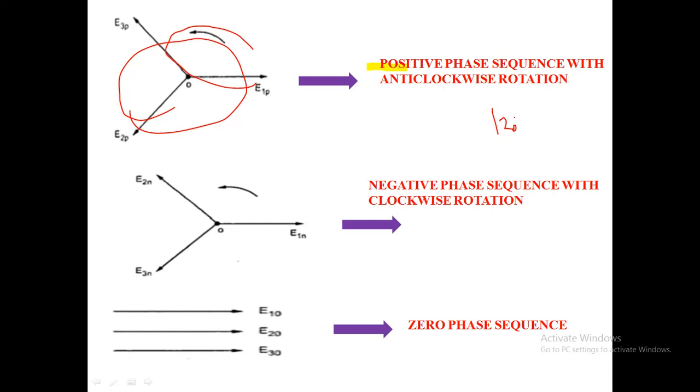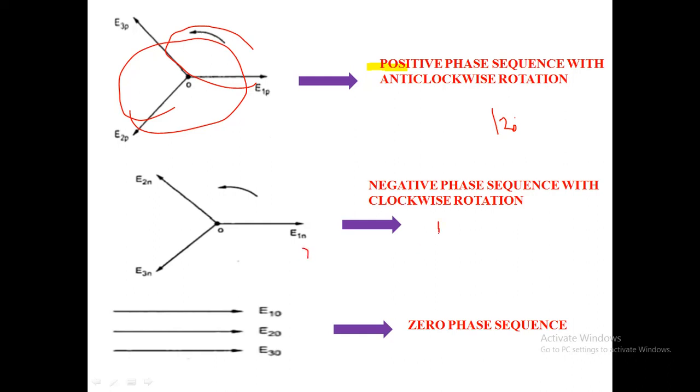Coming to the negative sequence, which is in a clockwise direction, meaning the rotation of the vectors. Next is the zero phase sequence. Zero phase sequence represents that all three phases are not displaced in time from each other, and there is no phase sequence. Here, in each case, the voltage or current in the three phase circuit is simultaneous in all three phases. When I consider three vectors, this equation we are very familiar with from power system analysis.